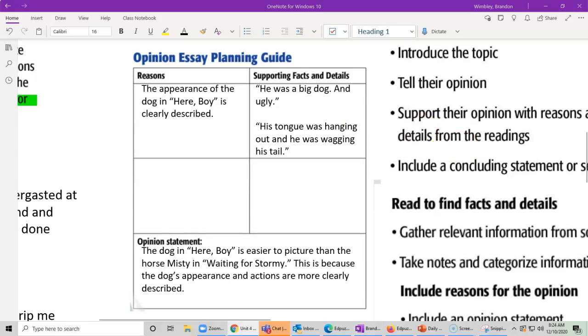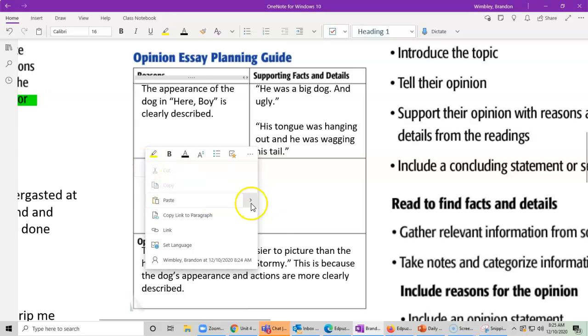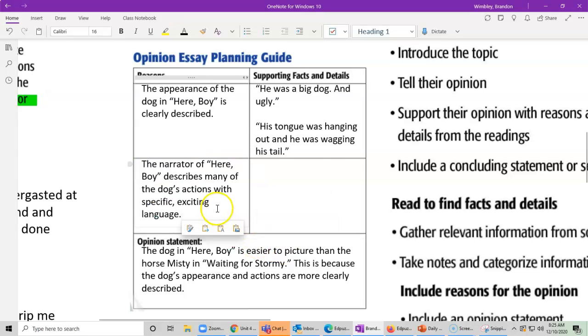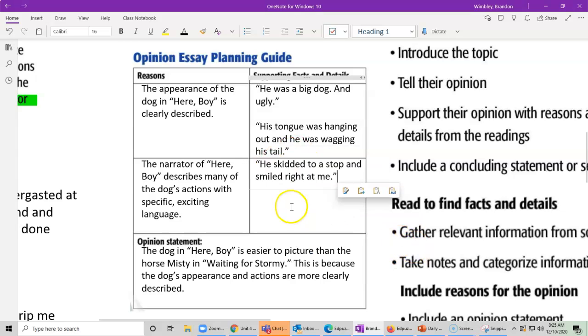So my other reason that I had was the narrator of Here Boy describes many of the dog's actions with specific, exciting language. Remember, the horse, the author didn't really describe it that well. It was like the horse is licking salt. Ooh, that's exciting. But here in the story, he gives us lots of description of what he's doing. He skidded to a stop and smiled at me. So I really like that. He didn't just say he was running, but I really like that word skidded because it shows me that he was eager to stop and please this person. He's eager to stop and please Opal. So it really helps me get that picture in my mind.